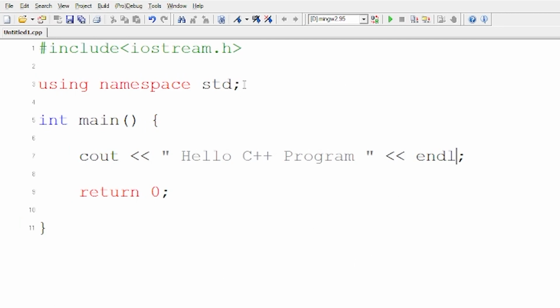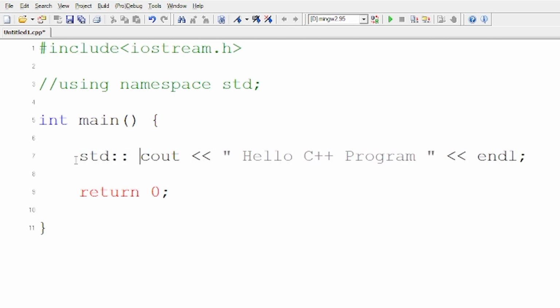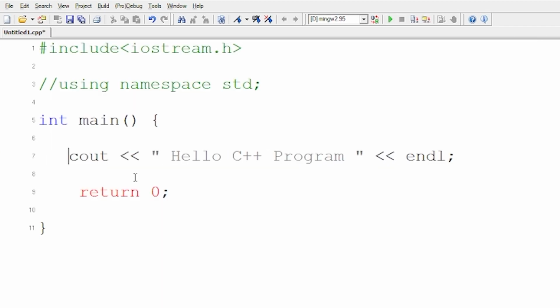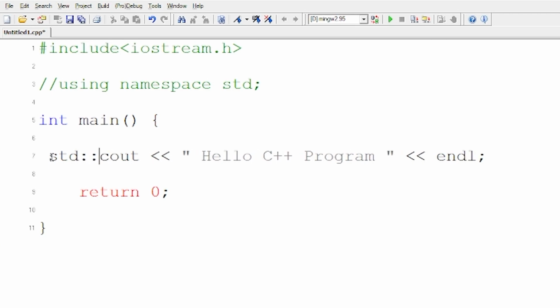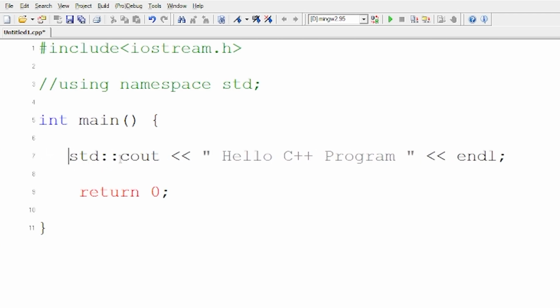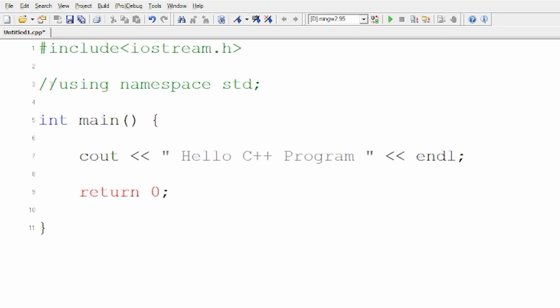Now over here, I did tell you about using namespace std. What does it do? If by chance I don't give this, for example, I'm not using this particular thing, then I have to write std:: in each and every line like this. If I run the code right now, it will run. But if by chance I don't write this, then it will be an issue. Some compilers may give us an error. So I can write std in this way in every single line, or the best way to do it is to write this one time and you don't have to write it anywhere else in the entire program. If you have used namespace one time, that's it for the whole program.